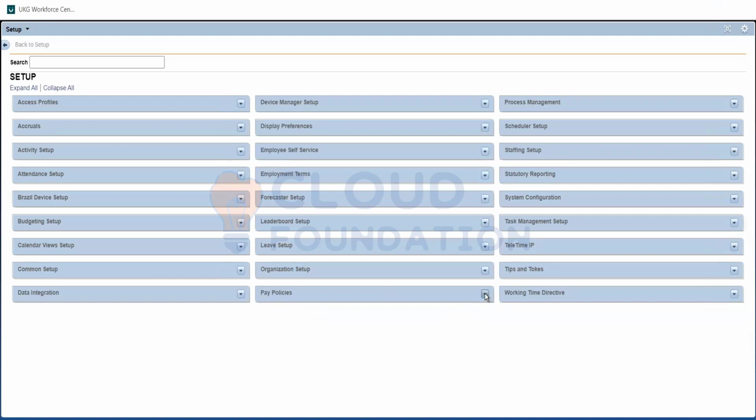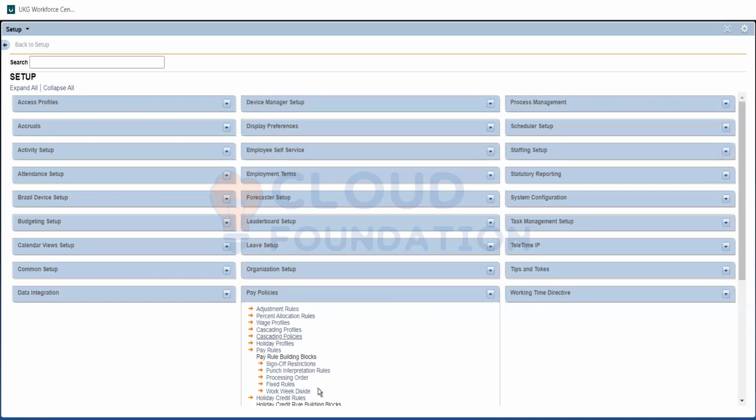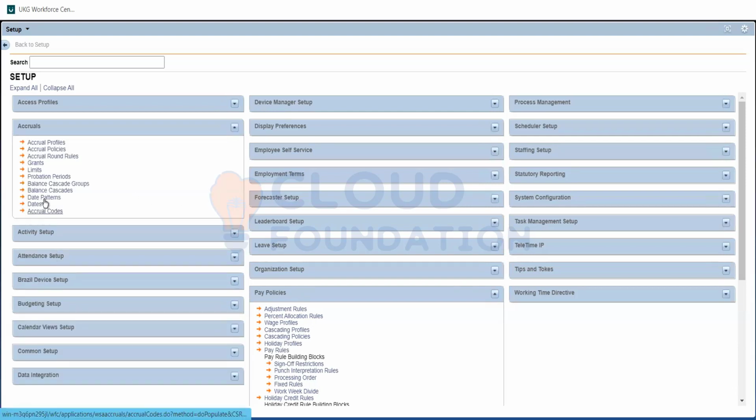We have 2 more sessions. The rest of the session on the next day, I'll give a quick update on what else we have in the route rules and other items. Then I'll give an intro on what accruals are. This might look simple, but it will also take time. This is how an employee's leave is managed: what kind of leaves the employee has, how many days of leave for each year, and if an employee is hired in the middle of the year, how much leave he will get. Everything is managed here. It's a very important one for employees.